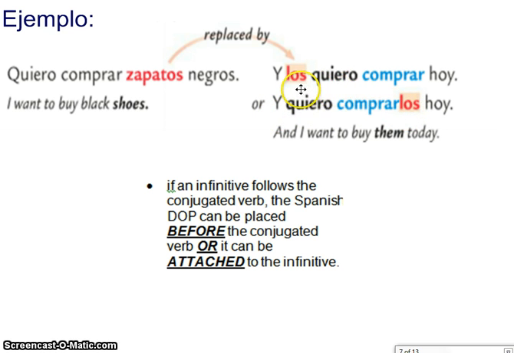Notice how, again, los can go before the conjugated verb like we did before, or if there are two verbs, like there are in this line right here, quiero comprar, you can tack the word los onto this infinitive right here, comprarlos. Now listen up, you can't tack los to the end of a conjugated verb. It has to be an infinitive like comprar. Los is referring to the black shoes, and that's both masculine and plural.